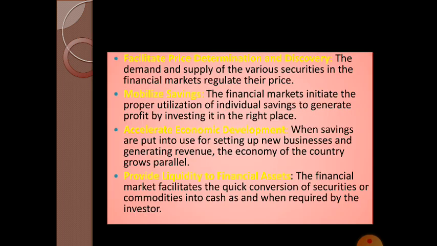Okay, the first one is facilitate price determination and discovery. It means the financial market provides the price of both newly issued financial assets and the existing stock of financial assets. And the financial market regulates the price of the instruments. The next one is mobilization of savings. Financial market helps proper utilization of individual savings and generates profit by investing in the right place. Then the next one is accelerate economic development. We know that the financial market helps development of the economy by providing better savings and utilization of funds.